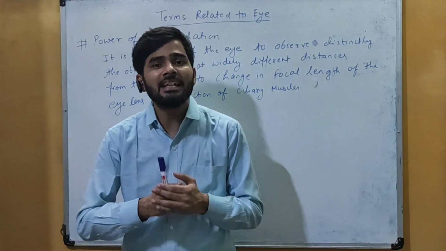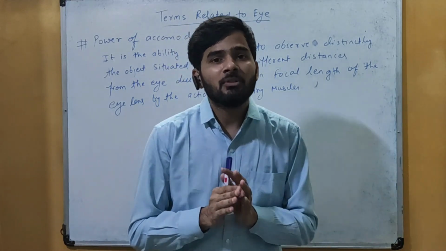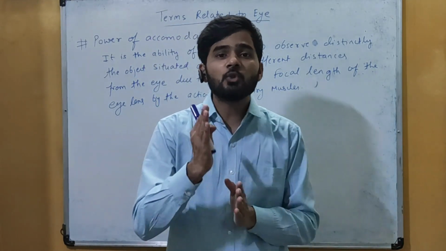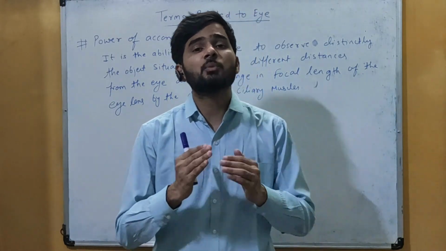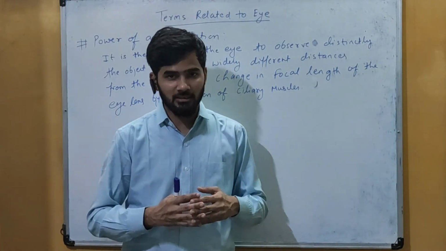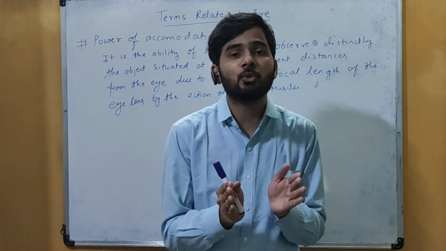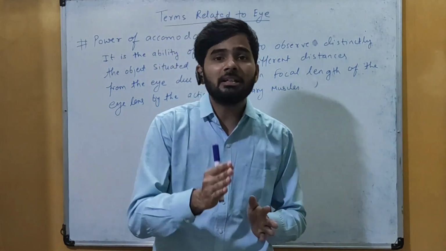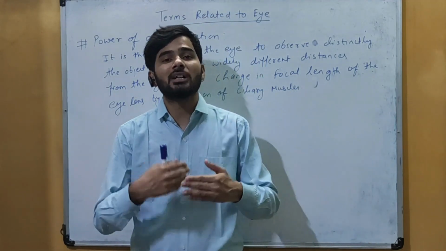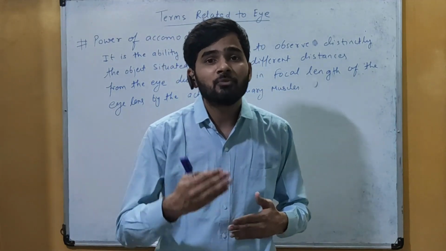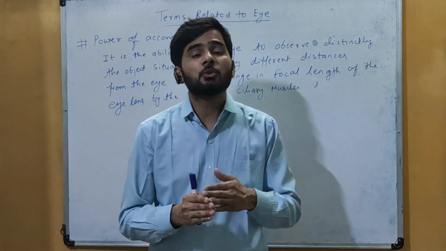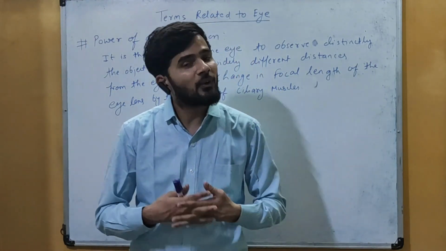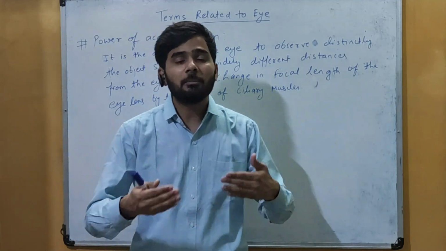And this happens in the eye. आई में क्या होता है, we have a lens which can change its focal length, और वो जो फोकल लेंथ का चेंज होता है that is with the help of ciliary muscles, वो ciliary muscles जो लेंस को होल्ड करके रखती है उसकी पर्टिकुलर पोजीशन के ऊपर। So the ability of the eye to change its focal length with the help of ciliary muscles to see the far off objects and nearby objects, that is called the power of accommodation।